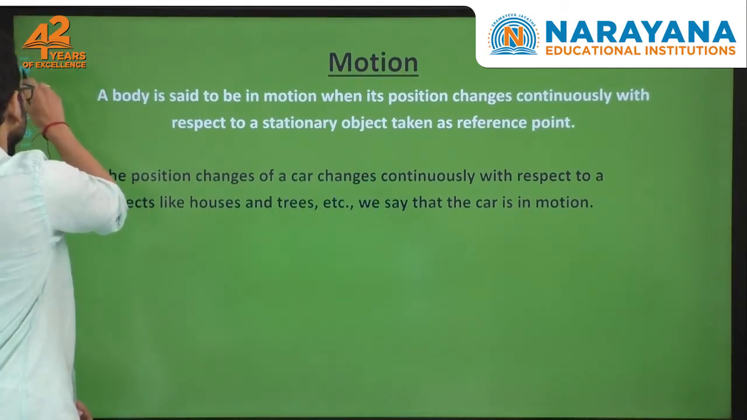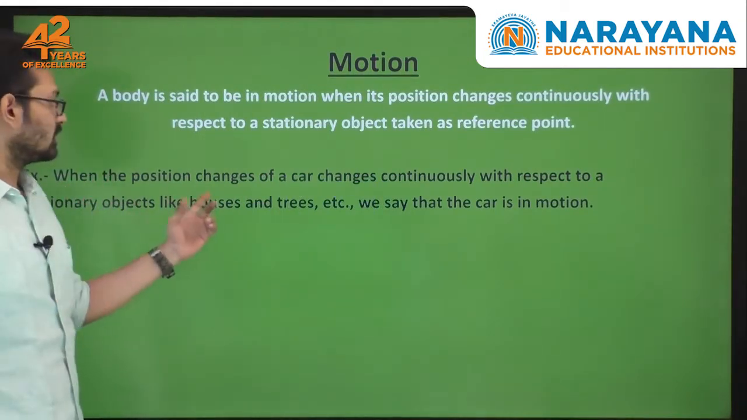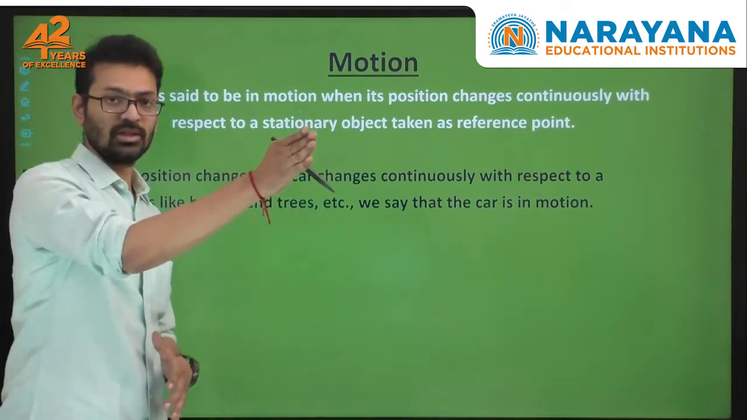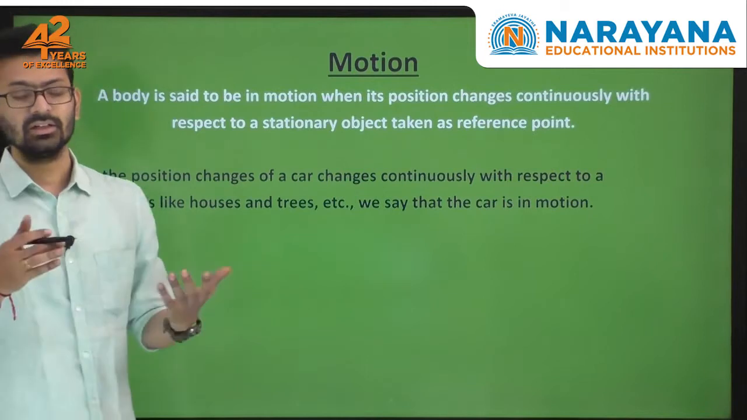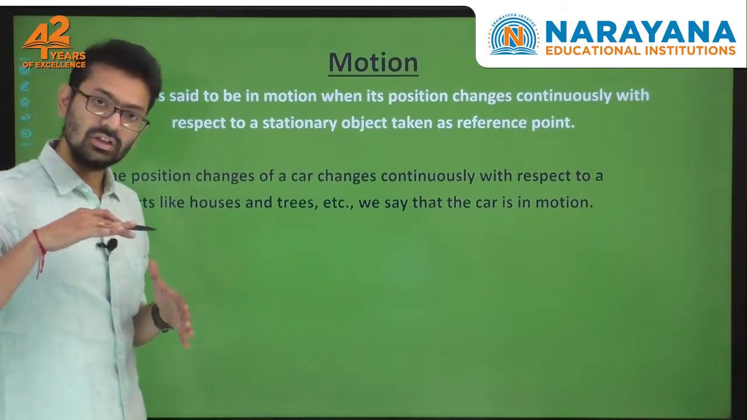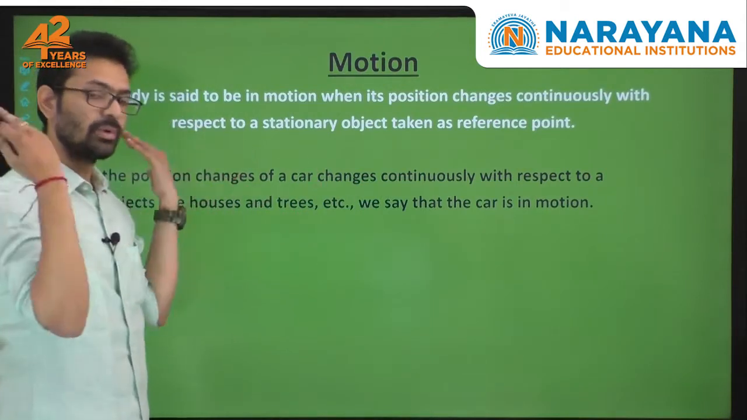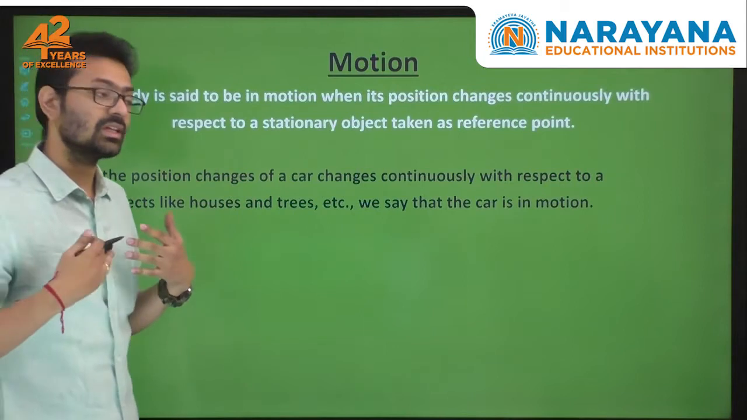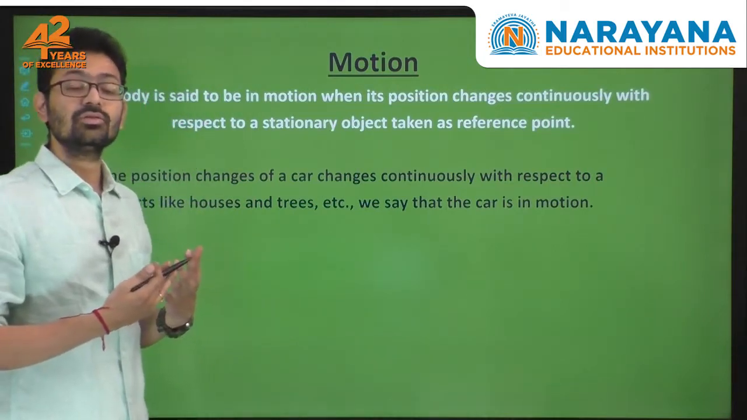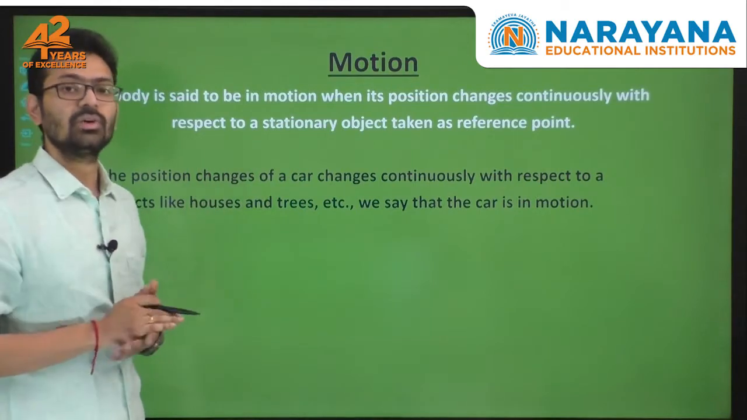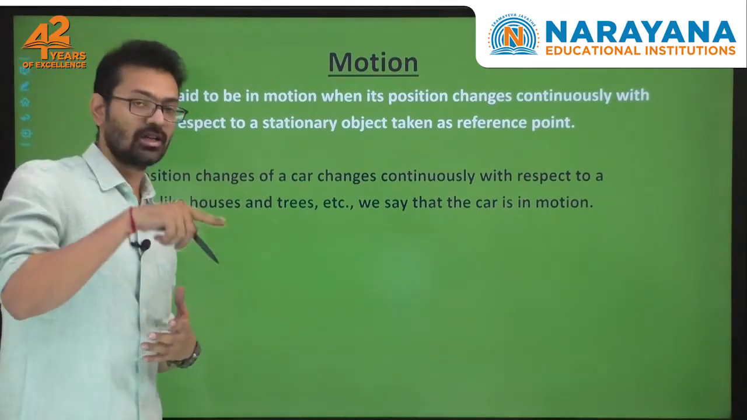To understand that example, you can see when the position of a car changes. For example, there is a car, it is located somewhere, and you are standing near a house, or you are standing near a tree or something. The car will be moving, the surrounding things will be passing away. You feel that the surroundings are moving, like they go back. But with respect to the surroundings, the car is in motion.